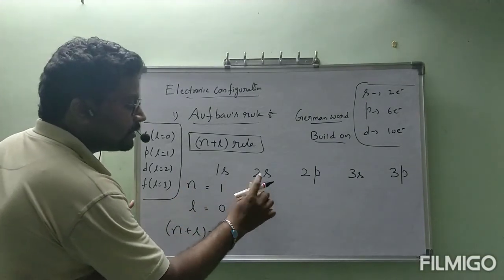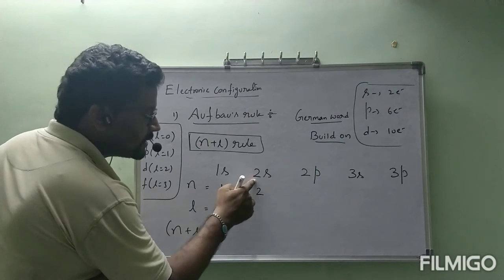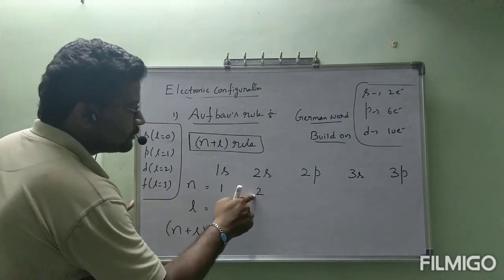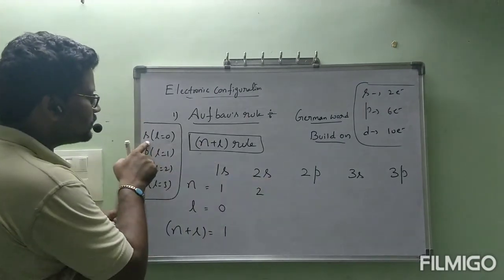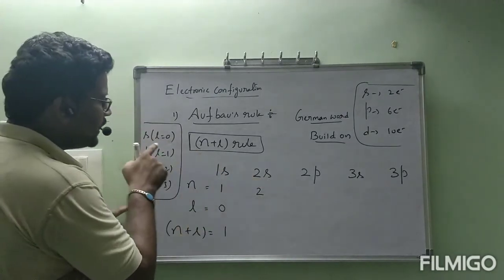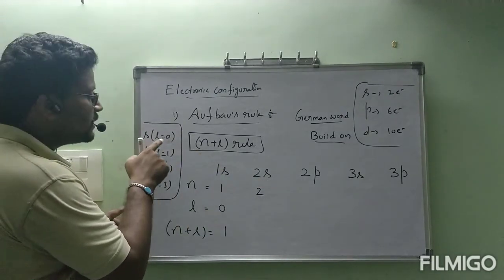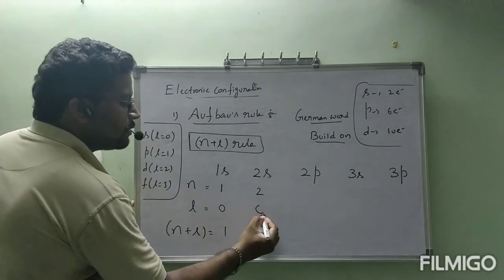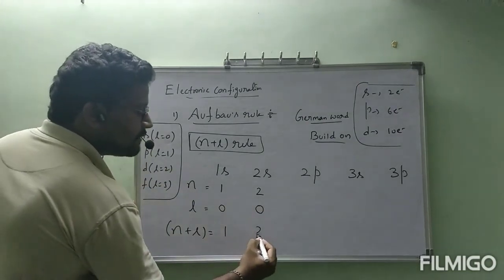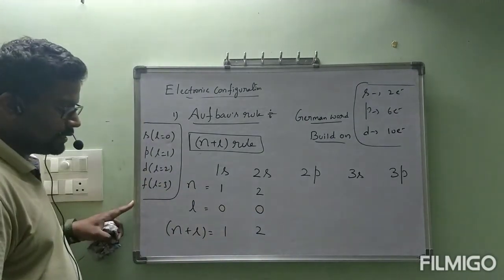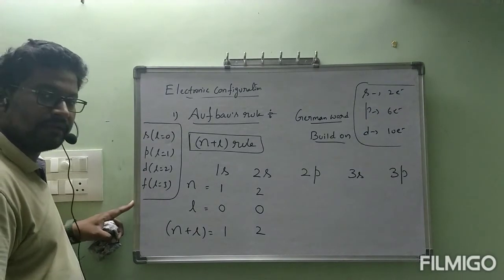Next, coming to the n value of 2s. What is the n value here? 2. The number present here is the n value. It is also an s subshell only, right? For an s subshell, L is equal to 0. Then the n plus L value is 2.